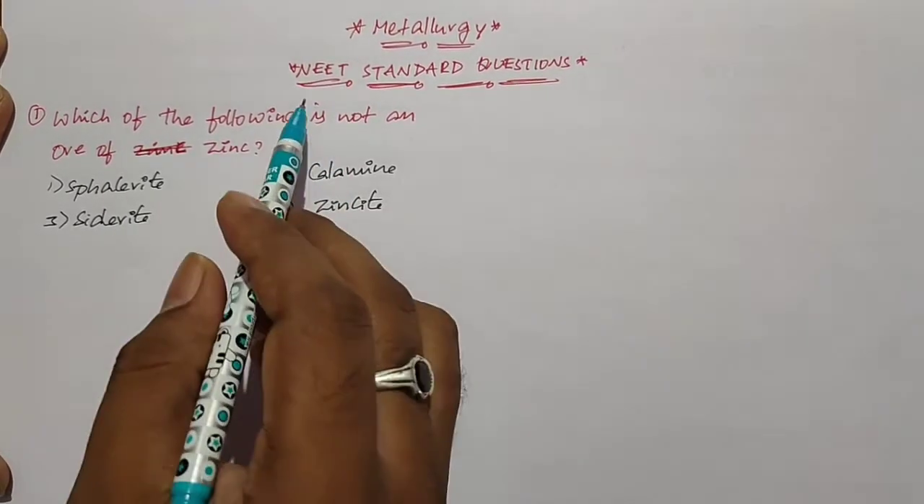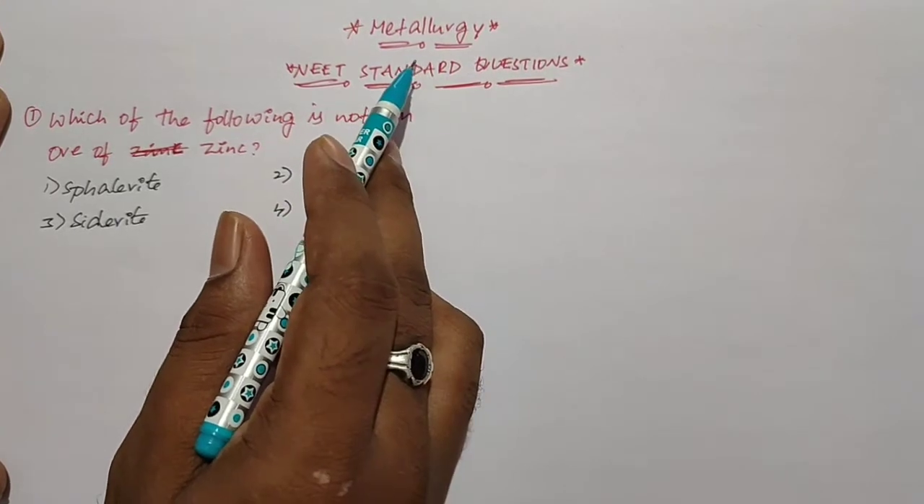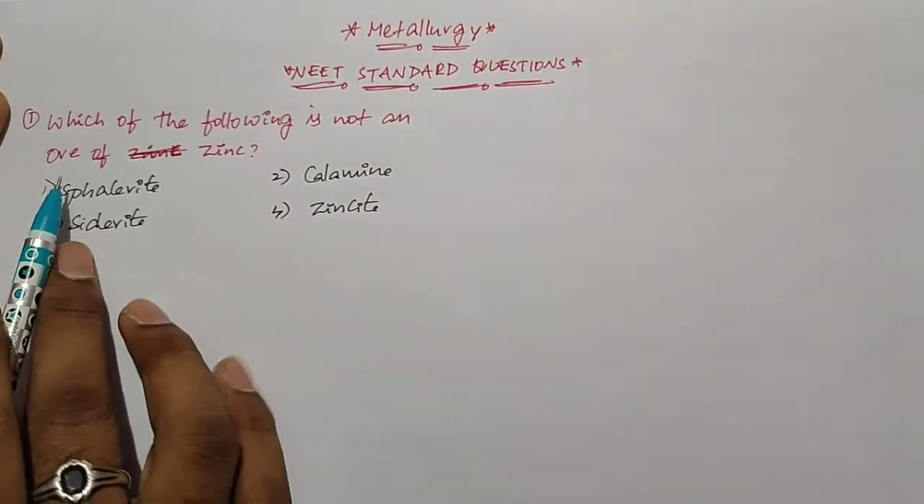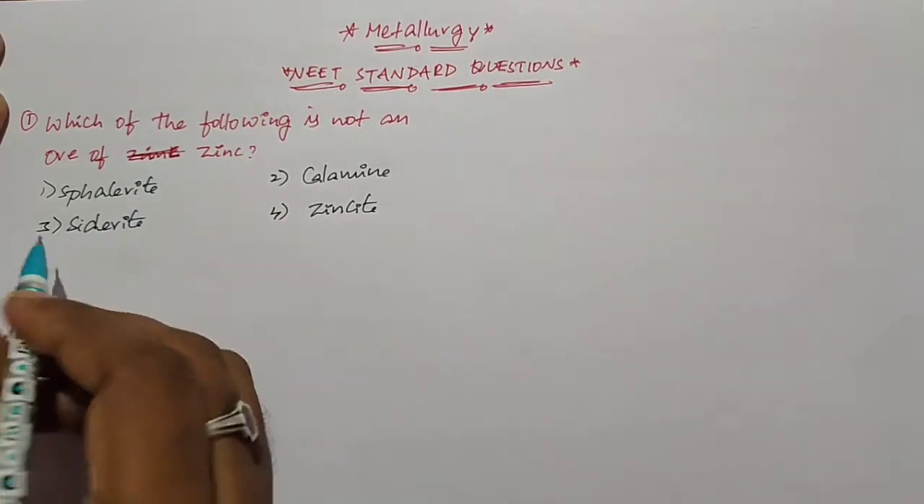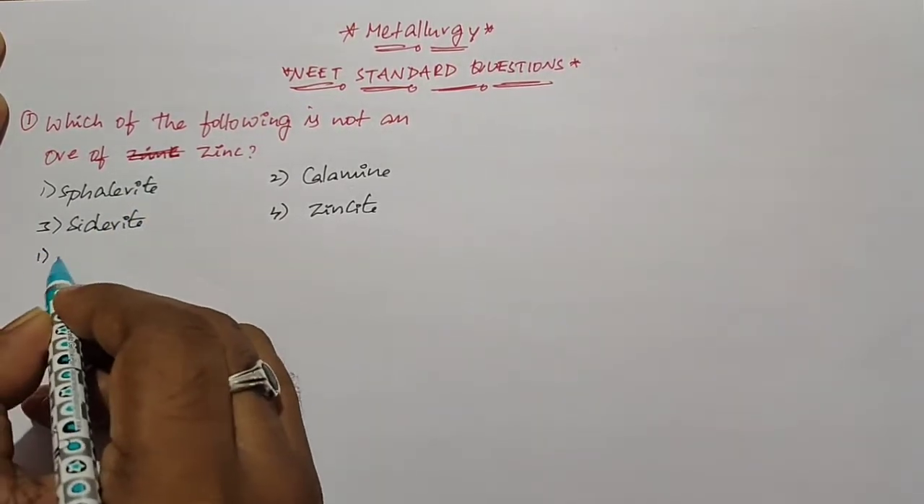So in this video we are discussing NEET standard questions from the topic of metallurgy. So this is the first question. Which of the following is not an ore of zinc? Here we have four options, so we will check each and every one.